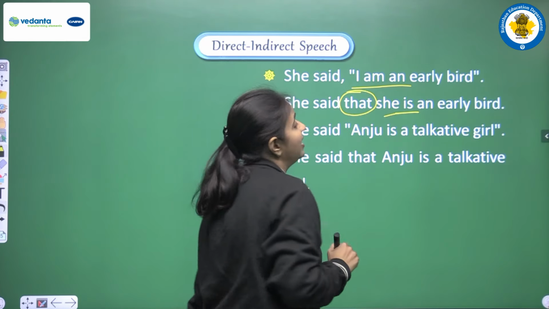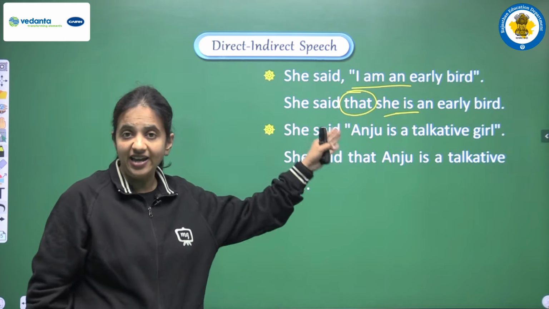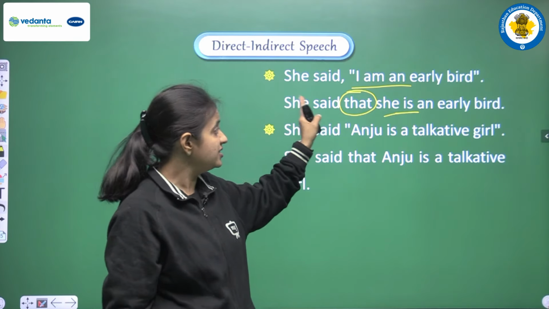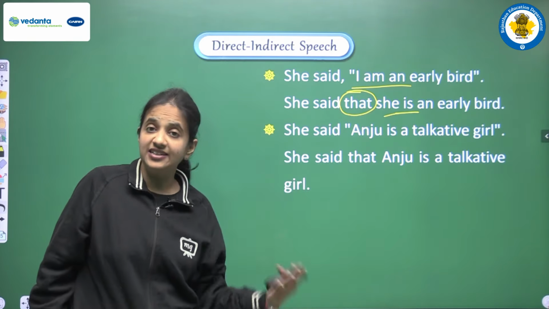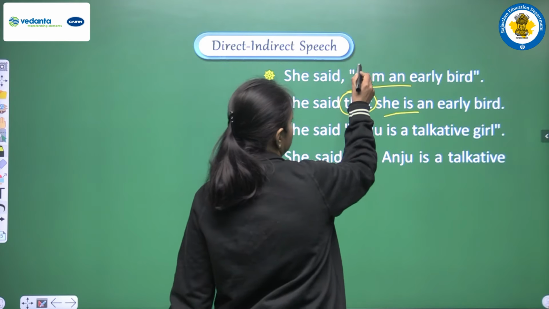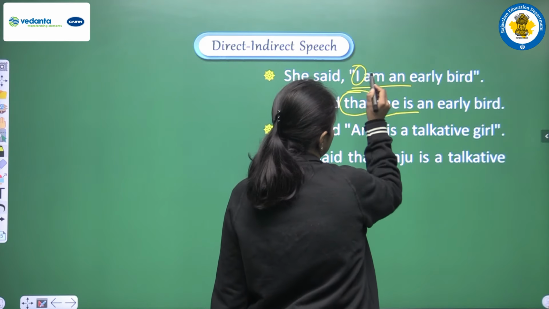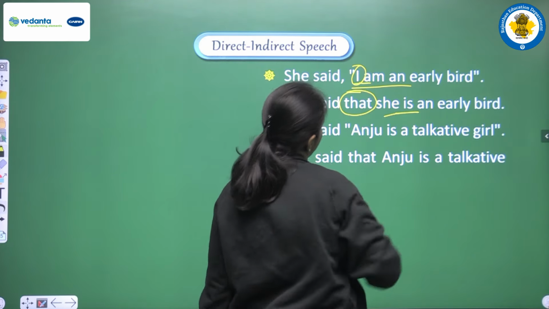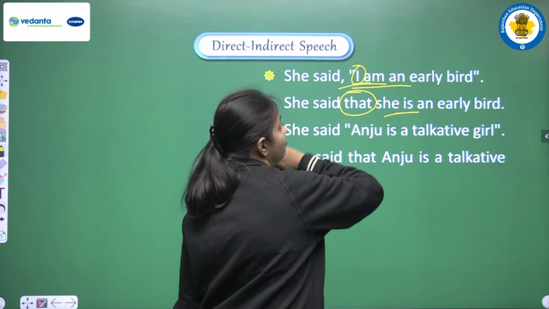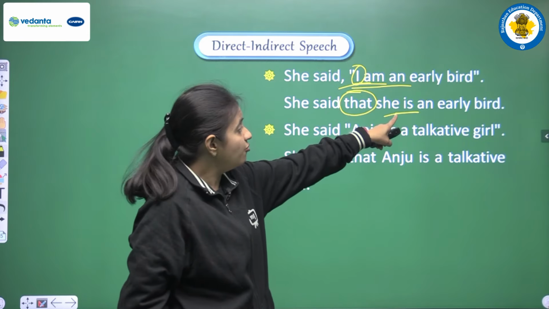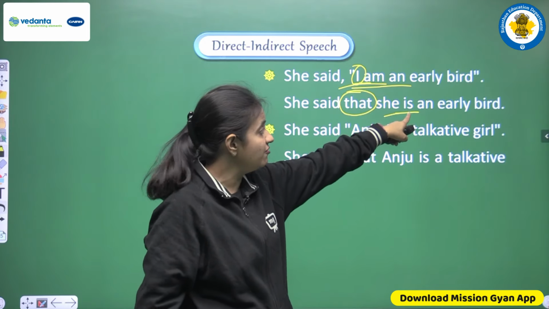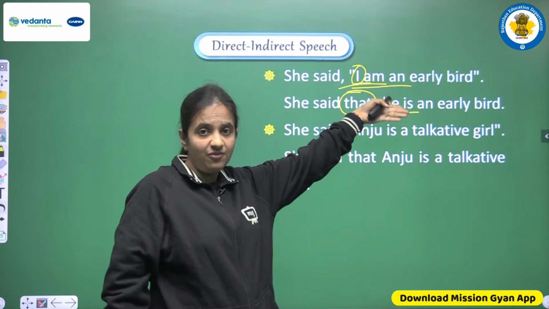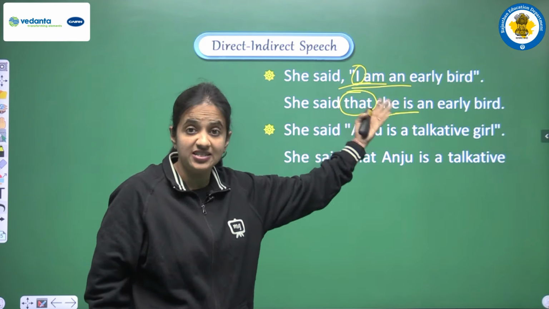We are just adding one conjunction, that is that, and the sentence will be, she said that she is an early bird. Yes, the other changes we are doing, we are changing the pronoun, right? So here in this sentence we are having I. So for I we were using am, but now we have converted I into she, and this is the reason for she we are using is. But basically we are having the same tense, same present tense, right?